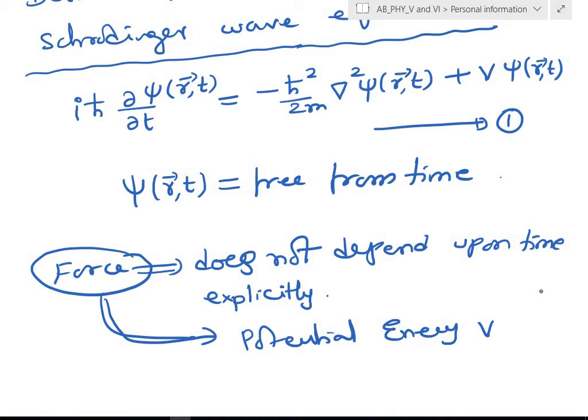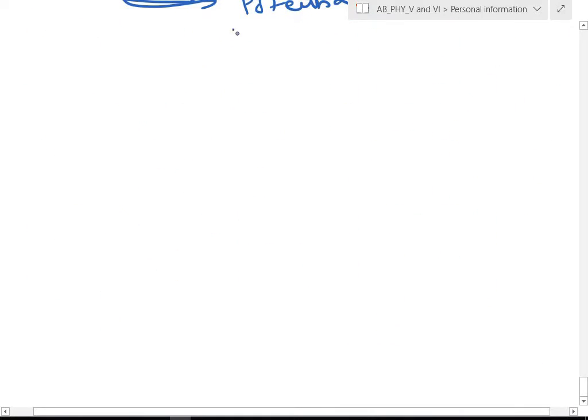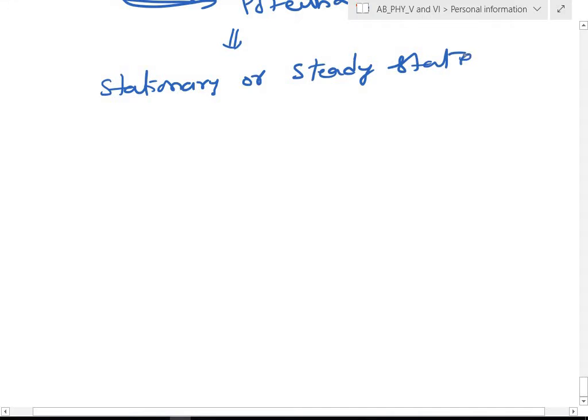So there is no time dependence. Generally we call these states stationary or steady state.